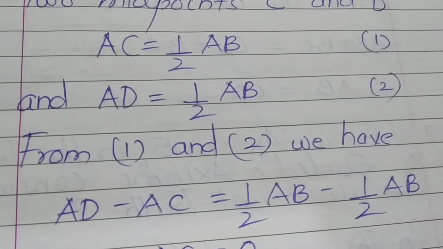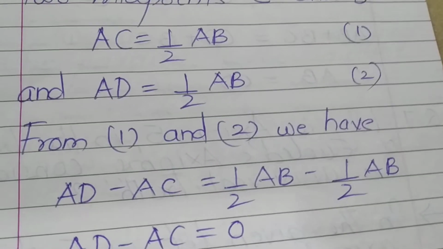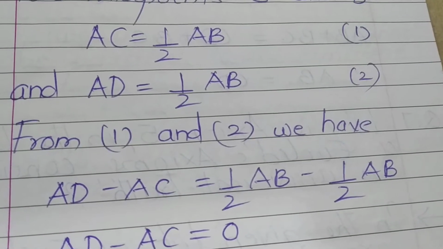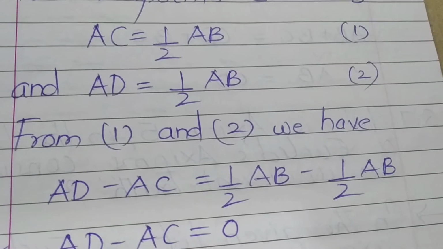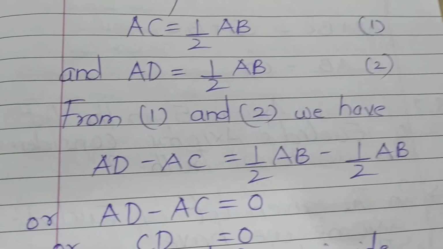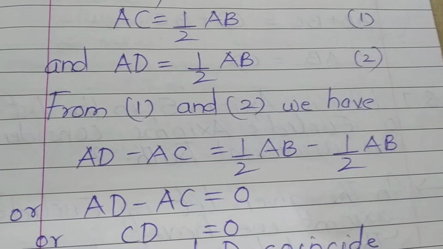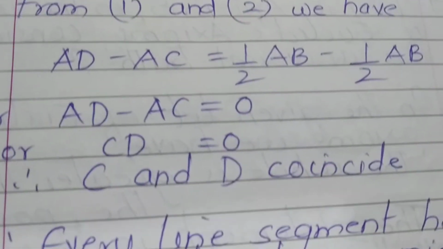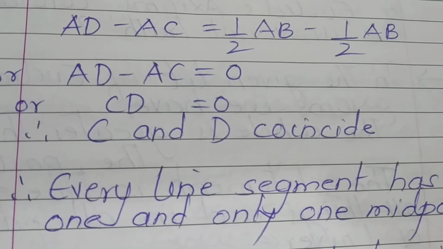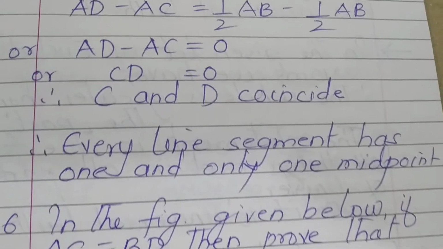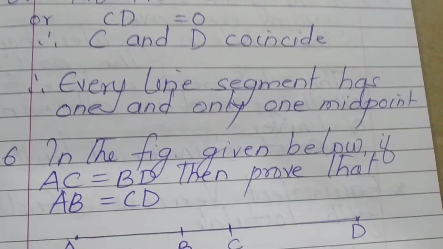So from 1 and 2, we have AD minus AC equals half AB minus half AB, or AD minus AC is equal to 0, or CD is equal to 0. So C and D coincide. So every line segment has only one midpoint.